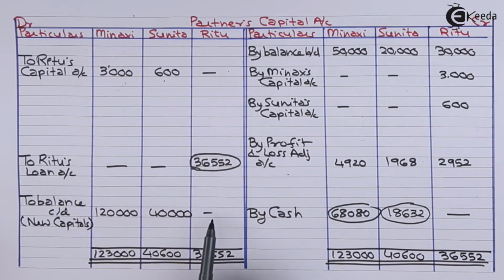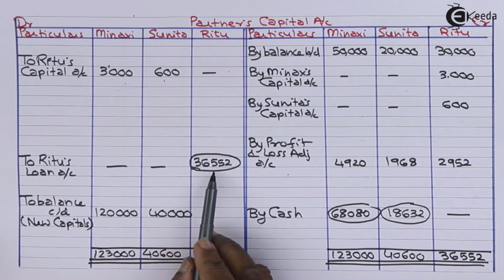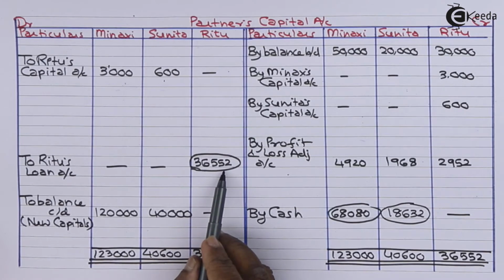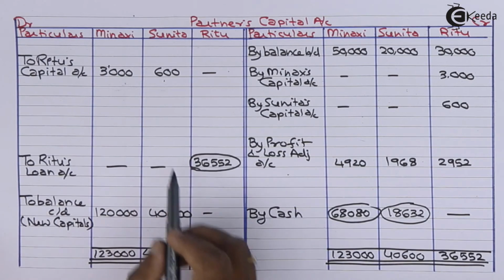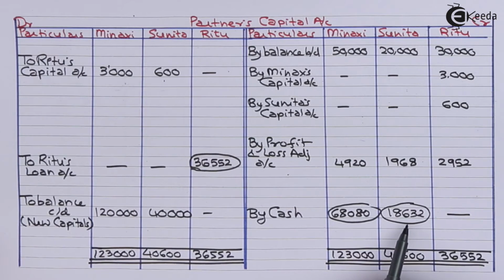We have closed Ritu's capital account. It is showing balance 36,552 payable to her. It is transferred to Ritu's loan account. We have closed Meenakshi's capital account. It is showing a balancing figure on the credit side 68,080. That is the difference of cash she will have to bring to match her new capital of 1,20,000. We have closed Sunita's capital account. It is showing a balancing figure on the credit side 18,632. To match her new capital 40,000, she is required to bring this much amount of cash.